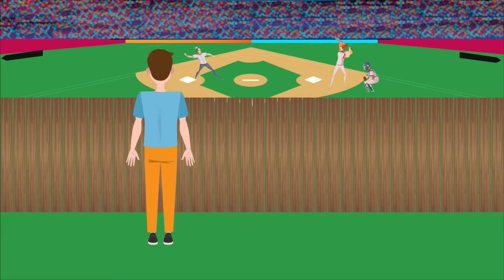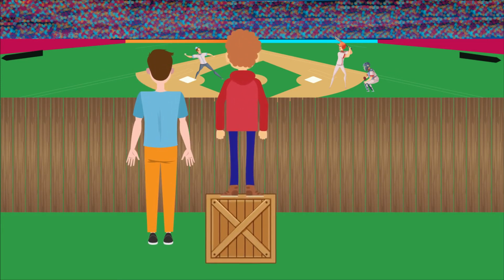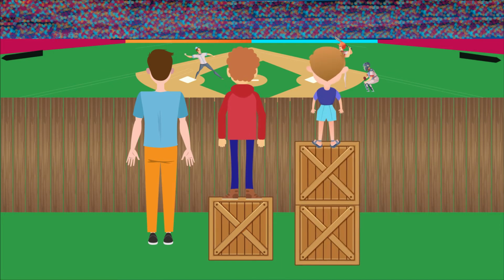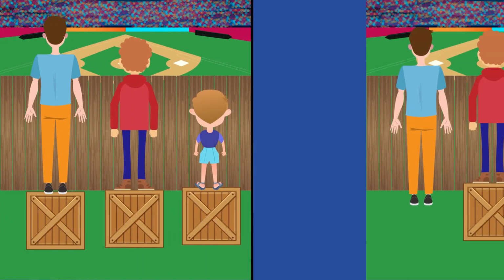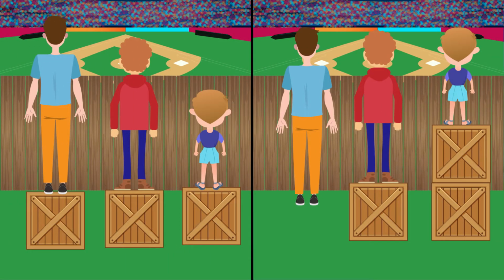A second version of the image redistributes the crates so that the tallest boy does not have one, the medium-sized boy gets one crate, and the shortest boy gets two crates. In this version, all three individuals can see over the fence. These two scenarios visually encapsulate the difference between equity and equality.